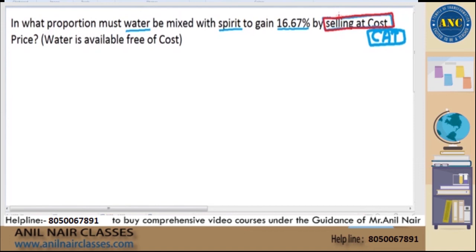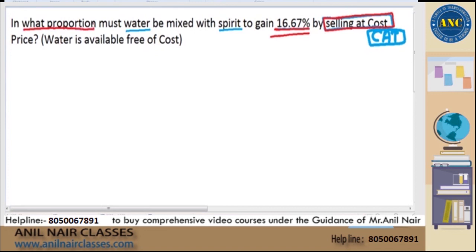Let us understand the question in a different way. There is a mixture of water and spirit. Whatever price I purchased that mixture for, I sold it for the same price, and I will still gain 16.67% profit, and that is only possible if I mix it in some proportion.